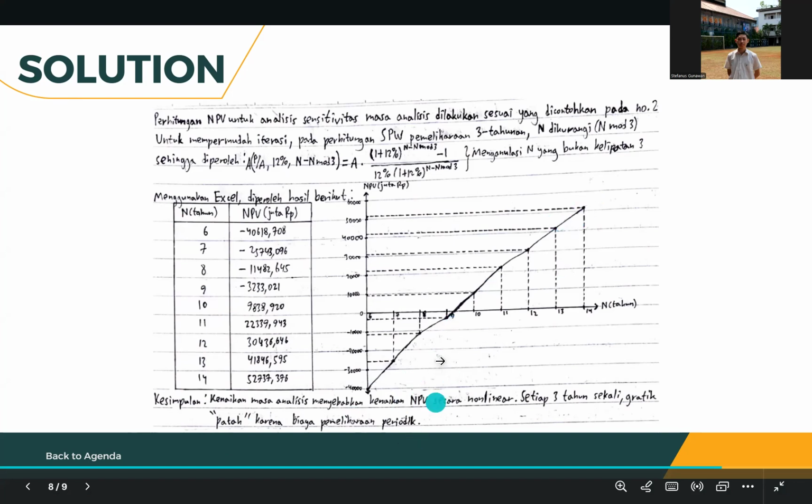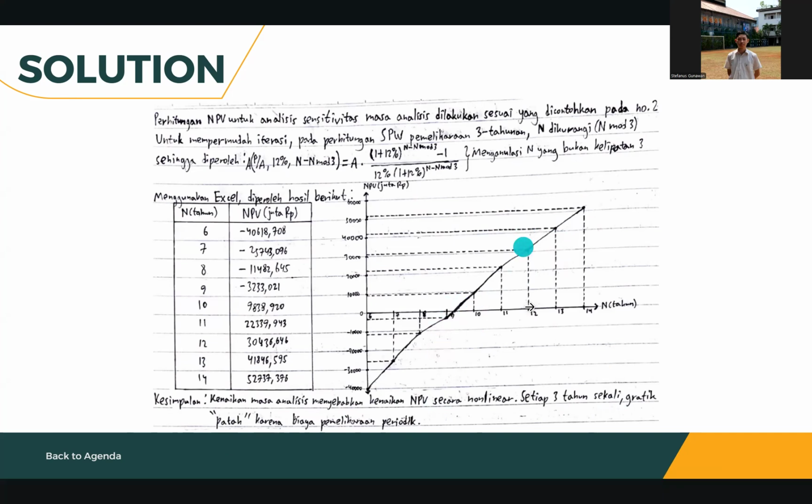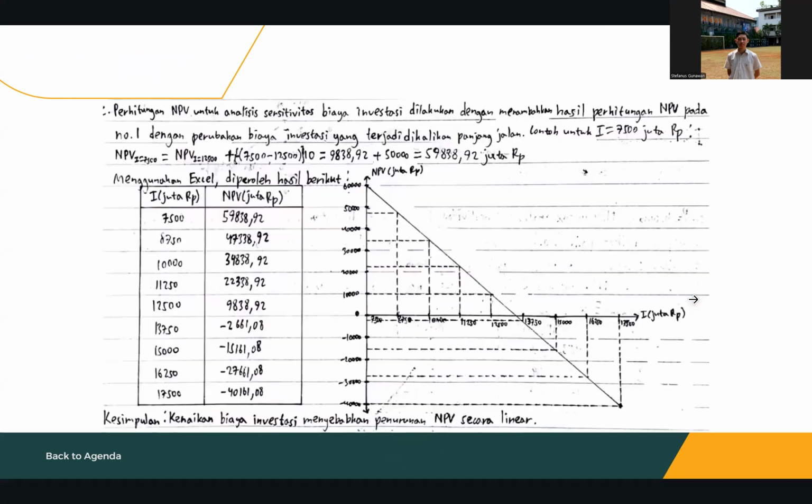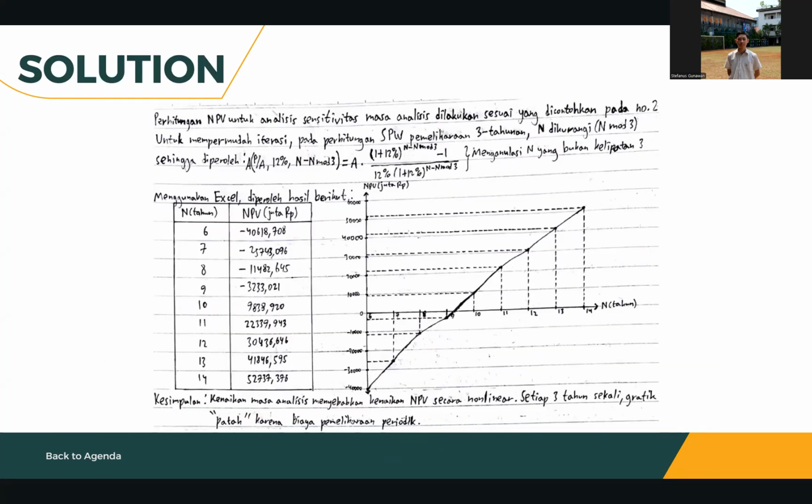But if you see here, every 3 years the graph is kind of broken here, here, and that's logically because of the 3-year periodic maintenance. Okay. I use this formula here for the Excel formulation. No need to bother about it.